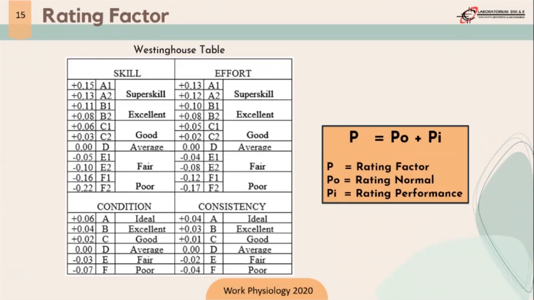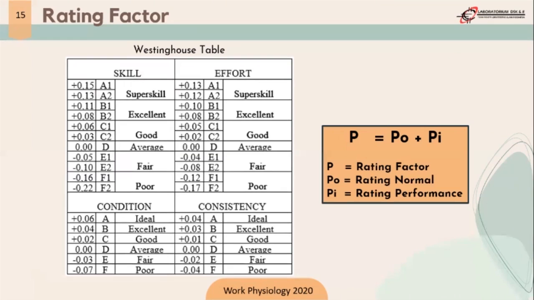The rating factor we use adjusts the time taken by the worker to suit a worker who works normally. If the observer thinks that the operator is working above normal, then the rating factor will be more than 1.